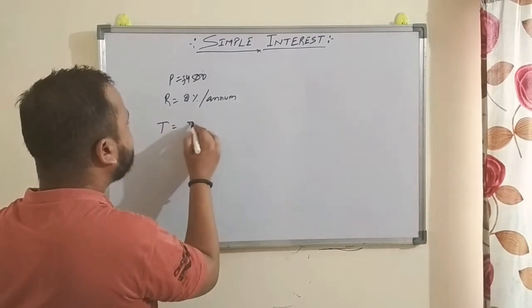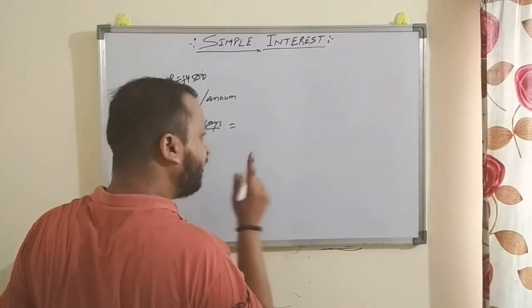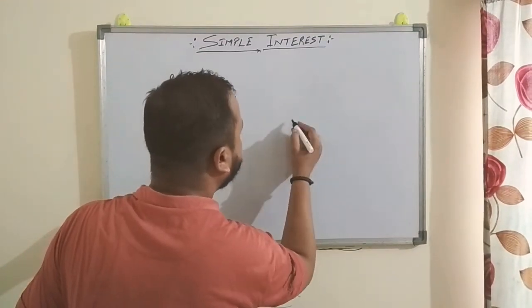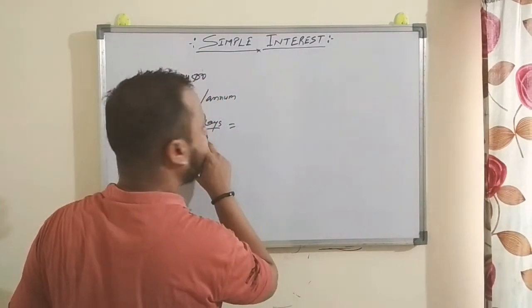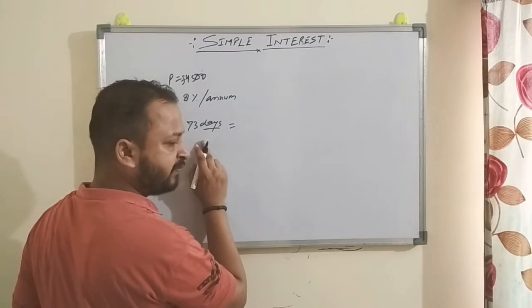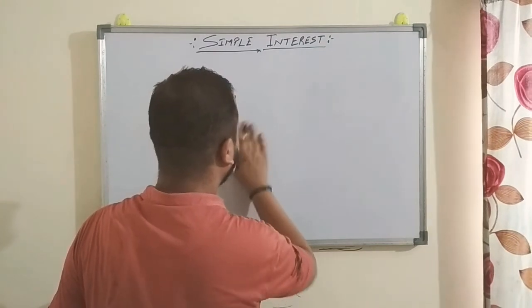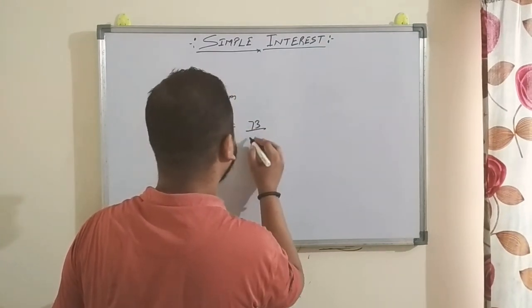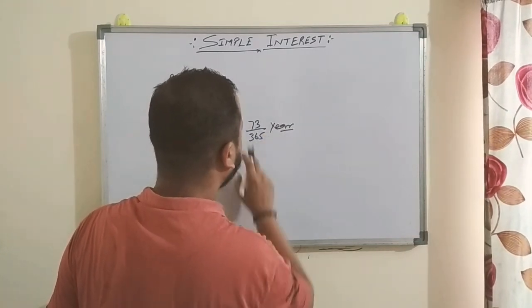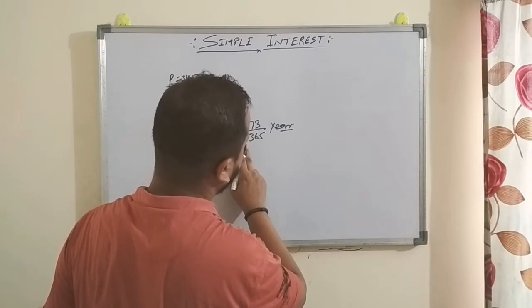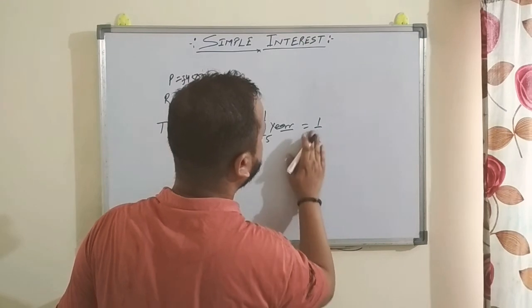And time is given as 73 days. So you have to convert it into years. We know that in 1 year, how many days are there? 365, right? So just divide it by 365, you will get the year. So 73 divided by 365 will convert it into years. 73 times 5 is 365, yes, so it is 1 by 5. So 1 by 5 year.